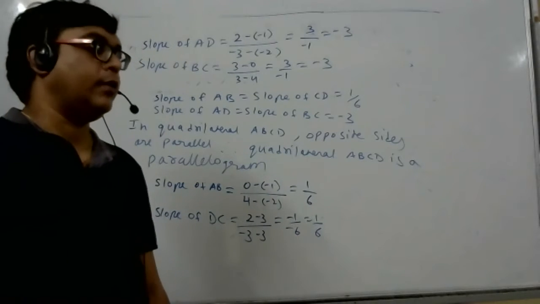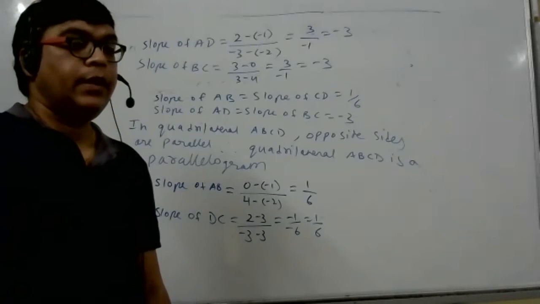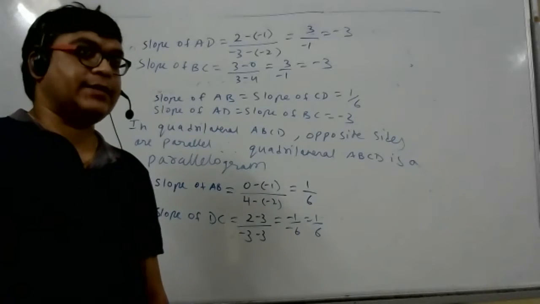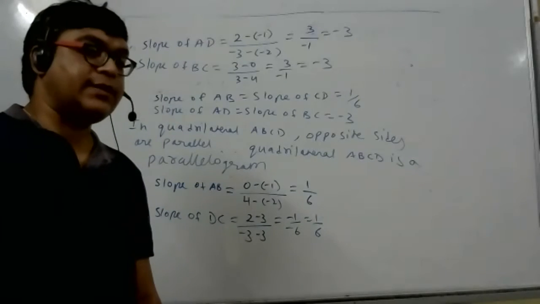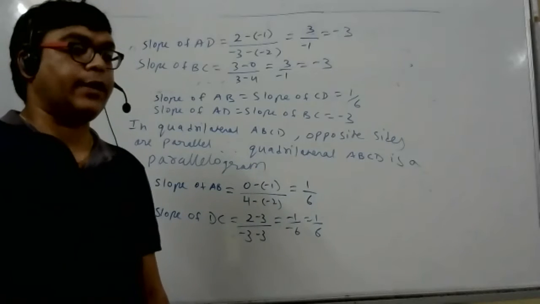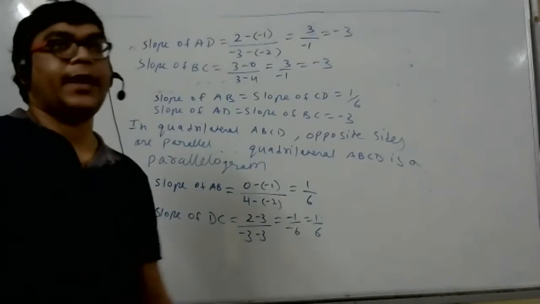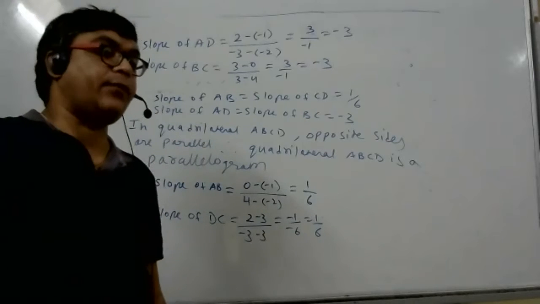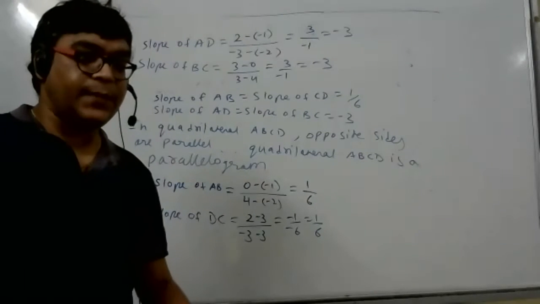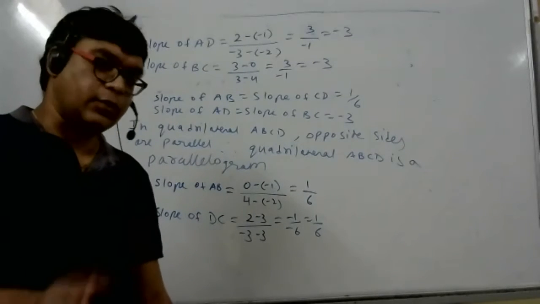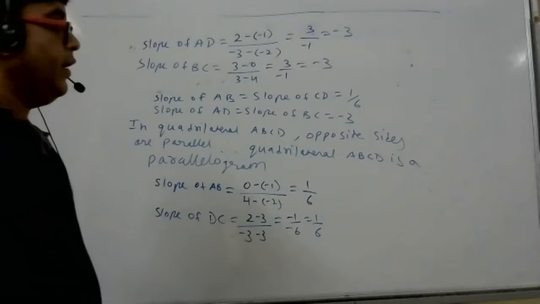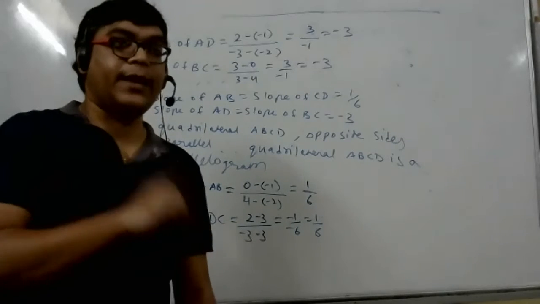Square is a parallelogram. Rhombus is also a parallelogram. Rectangle is also a parallelogram. Square is a special type of parallelogram. Every square is a parallelogram. Every parallelogram is not a square.